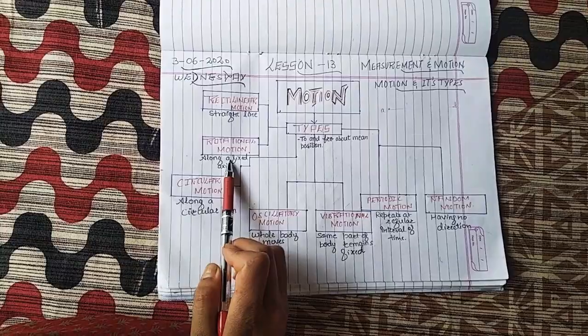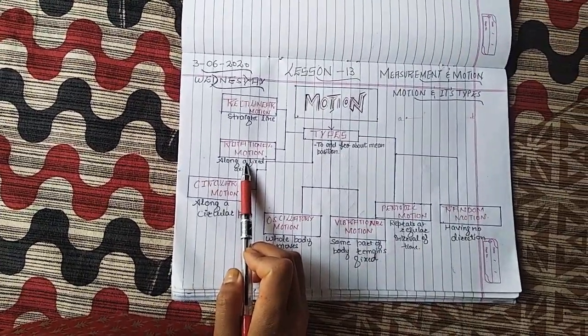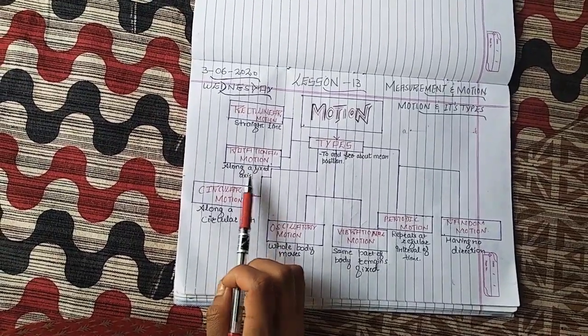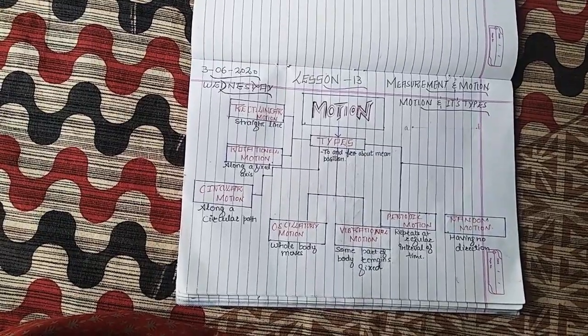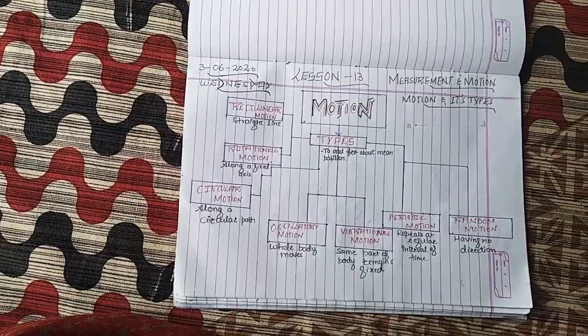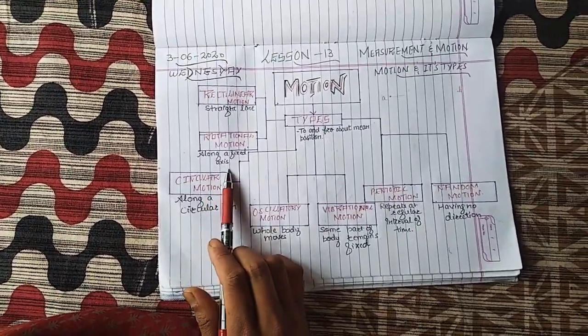Now come to the second, that is known as rotational motion. Rotational motion is when an object moves in a rotatory position. Rotatory motion means a body is said to be in rotatory motion if it moves about a fixed axis without changing its position. Okay, that's why it is written along a fixed axis.